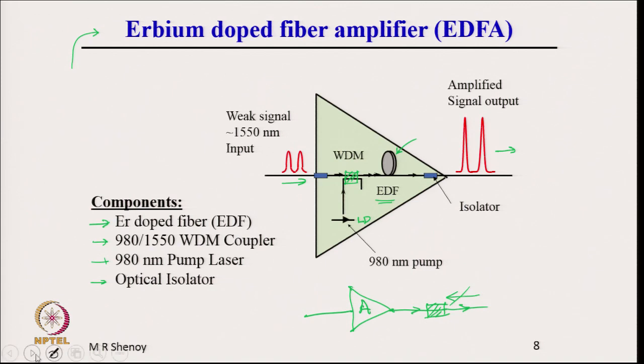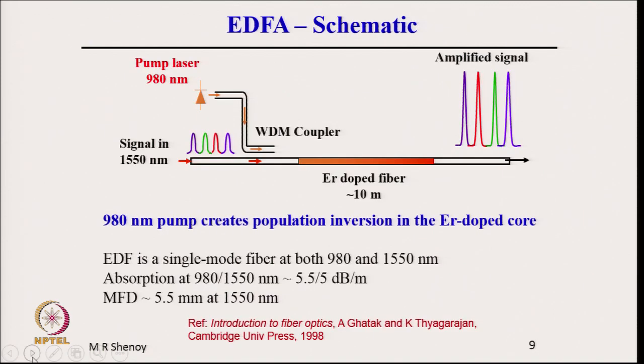Let me discuss the components one by one. The schematic is represented here. You have a pump laser and this is the WDM coupler, where the weak signal and the pump are both combined into one fiber which enters the erbium doped fiber.